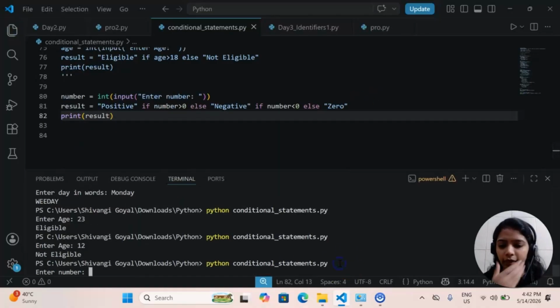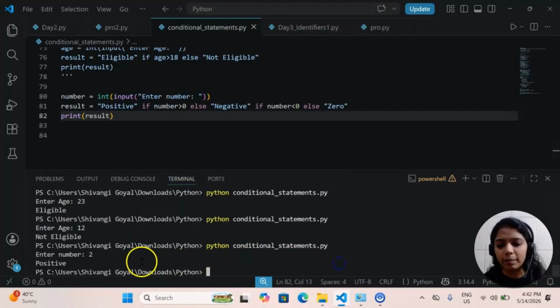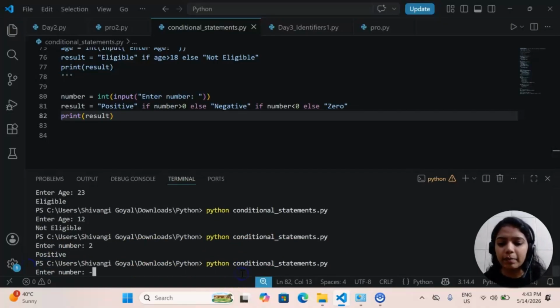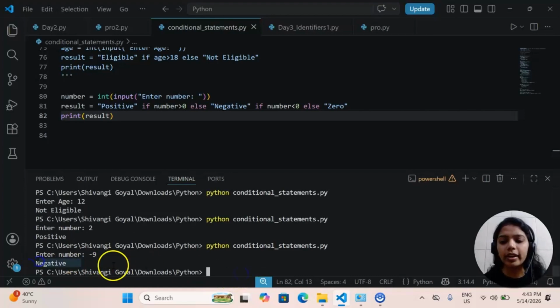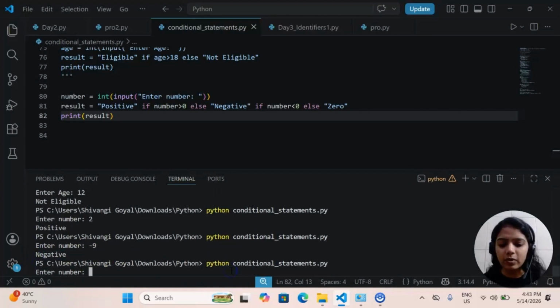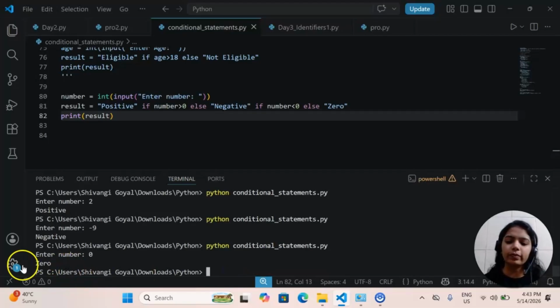So let's run it. I'm saying 2, so it's a positive number. See, we are getting perfectly positive number. I will run it again. Let's say -9, so this is a negative number. Now again, let's say 0, this is 0.